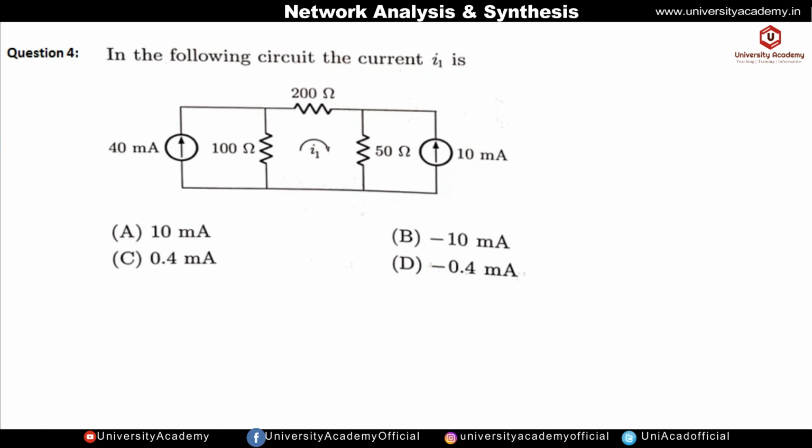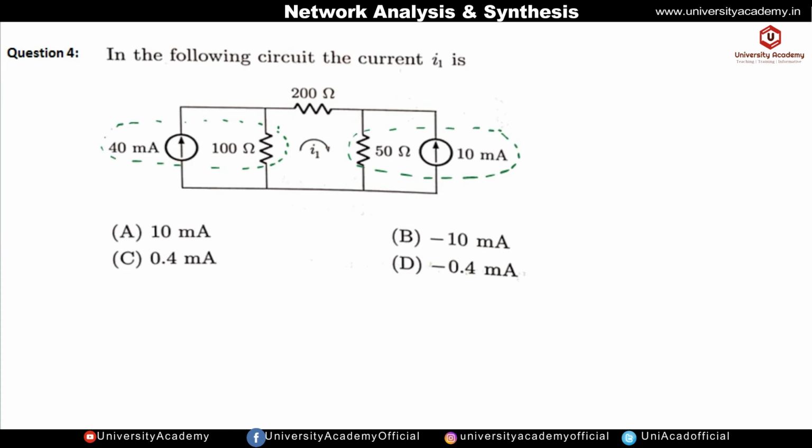Okay, so now let us see the next question. In the following circuit, the current I1 is. So this circuit consists of two independent current sources, and both the current sources are connected in parallel with a resistance. So we can apply the source transformation. So we have to apply source transformation two times, once here and one time here, because both the current sources are connected in parallel with the resistance.